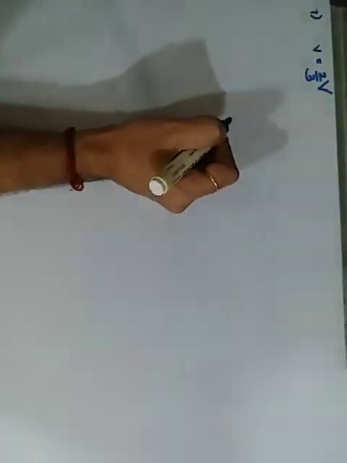The seventh question says a wooden block floats in water with 2/3 of its volume submerged. Submerged means small v is already given, 2/3 of the total volume, where capital V is the total volume. Calculate the density of the wood.